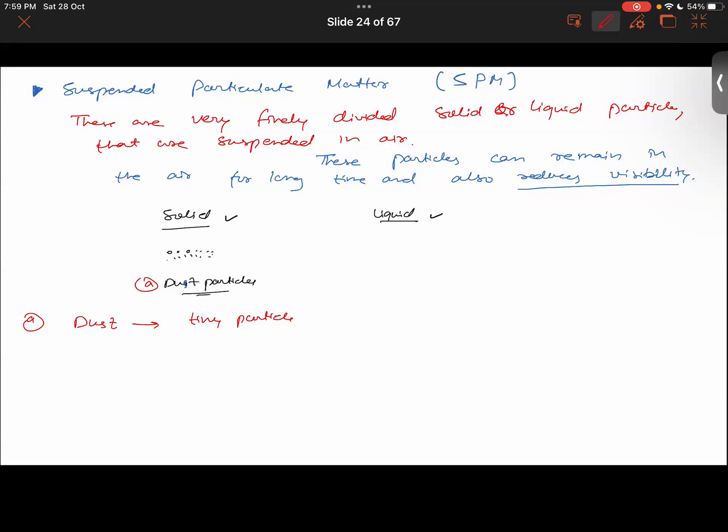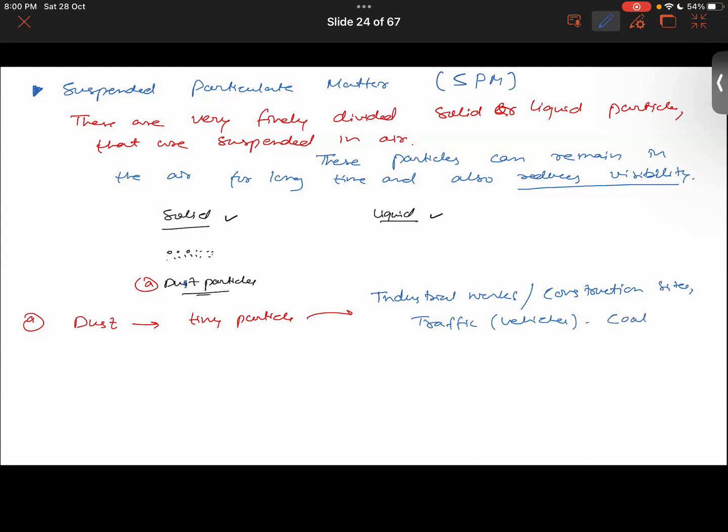So dust will have very tiny particles, and those tiny particles can end up in the atmosphere through various human activities. What could be the human activities? Industrial works, very good. Vehicles, motors, engines, exactly. Dust could be coming from construction sites also, from the traffic, and also coal ashes.